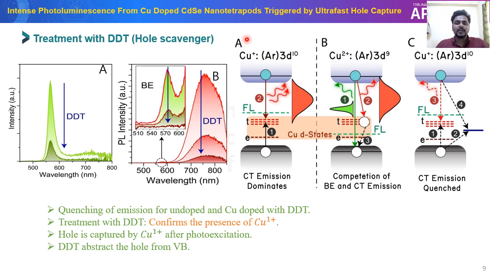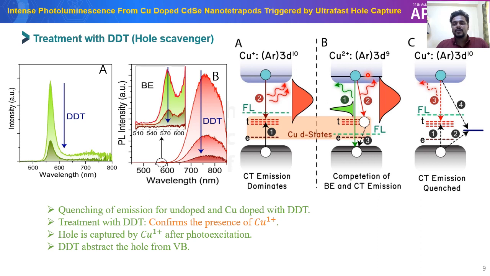So in the case of A, if we use Cu+ as a dopant ion, which has 3d10 electronic configuration, after photoexcitation, the electron is present in the conduction band and the hole is present in the valence band. So one electron of the copper relaxes to the valence band and the hole is shifted to the d level of the copper. Now this excited electron recombines with this copper localized hole and gives the dopant emission.